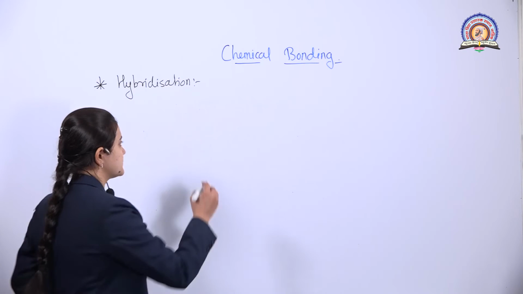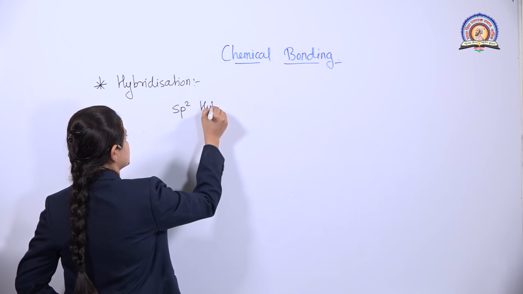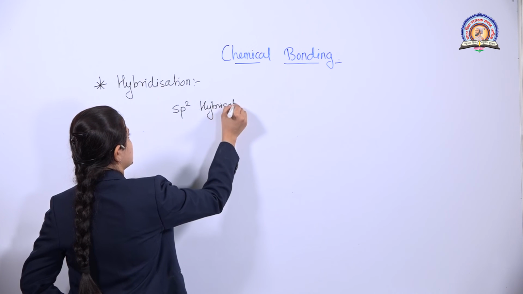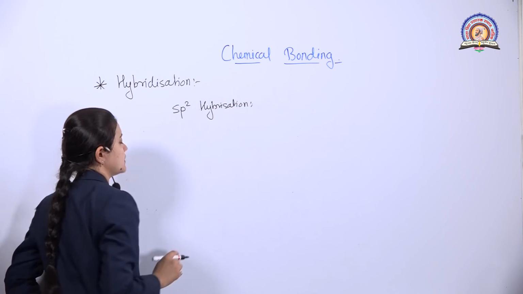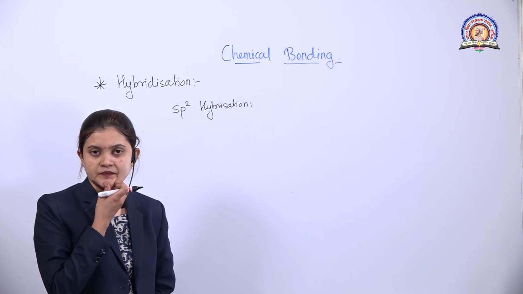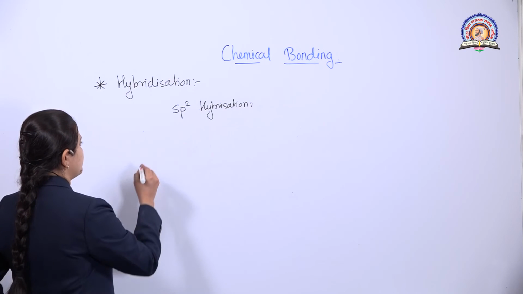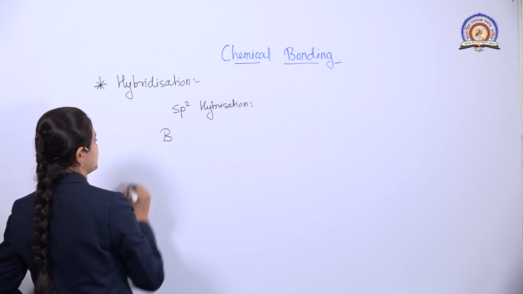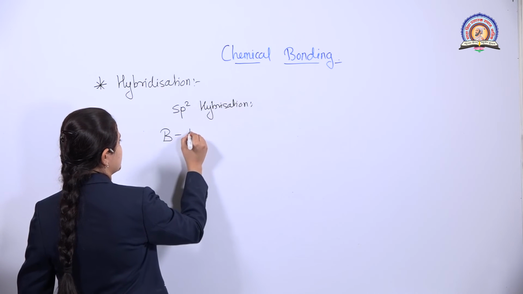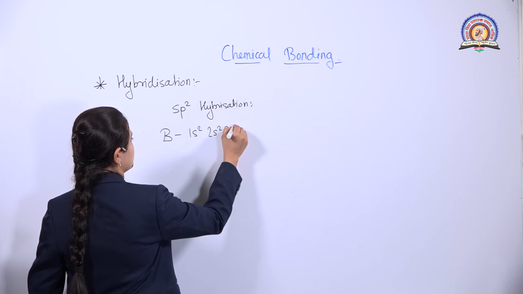The next is sp2 hybridization. In this hybridization, there is a mixing and recasting of one s orbital and two p orbitals. That is sp2 hybridization. Here we will take an example of boron. The electronic configuration of boron is 1s2, 2s2, 2p1.